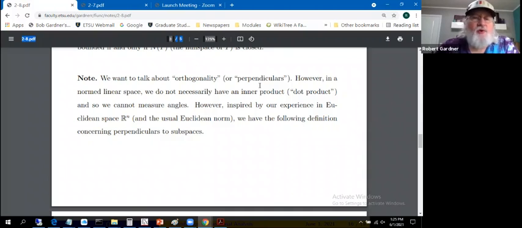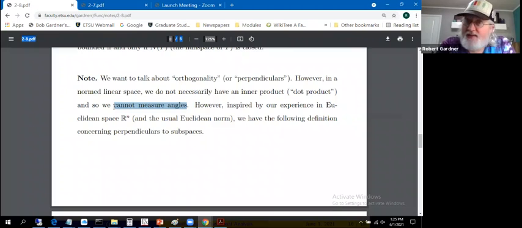Problem is, we're in a normed linear space. We don't have an inner product necessarily. We don't have a dot product. We can't measure angles. That's why you want dot products. You can measure angles between vectors if you have a dot product or an inner product. Before we're done, we'll certainly consider inner product spaces.